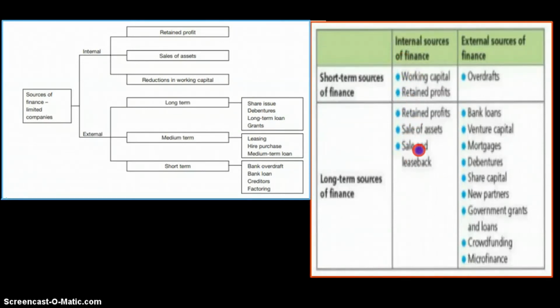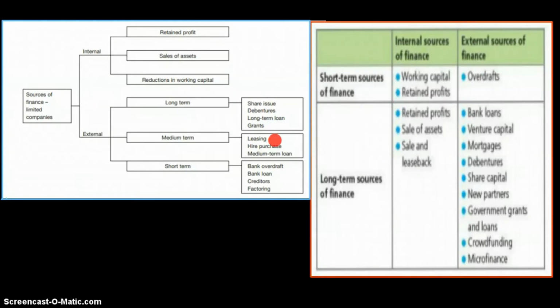So these are the basic four internal sources of finance: retained profits, reduction in working capital, sale of assets, and sale and lease back, which is perhaps not drawn over here, but it is part of sources of finance. Then we have external sources of finance. Now let's just ignore long term or short term for now and just look at the external sources of finance. External sources of finance are of course share issue, that is issuance of your shares, debentures, long-term loans, and grants. Grants are basically from the government.